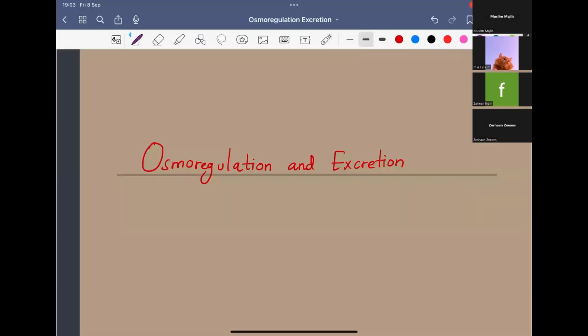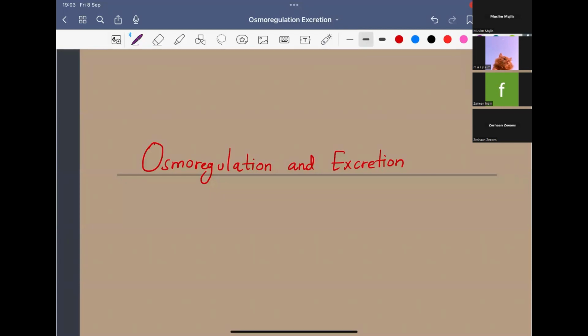The reason I chose osmoregulation and excretion for the revision today is because it is a very easy topic among all the topics in your unit 5. In animal form and function, there are so many subdivisions you might be studying, but I felt osmoregulation and excretion is the easiest part. Also, you can score a lot.